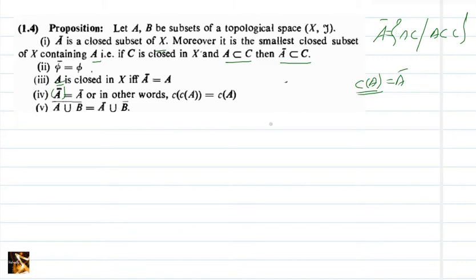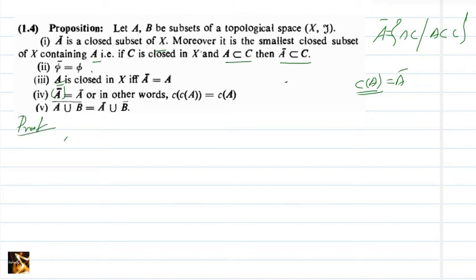Both these are the same. And last one, closure of A union B is A closure union B closure. So we can prove all these. Proof.